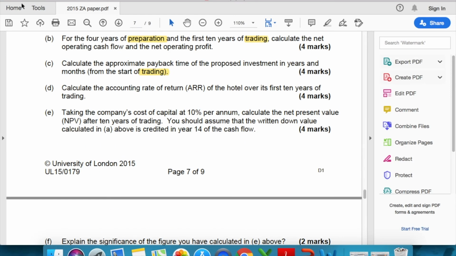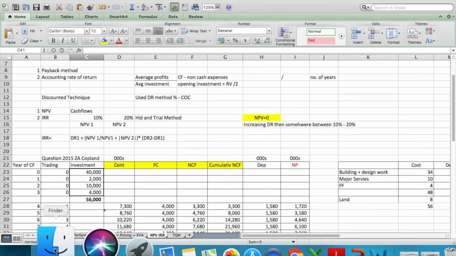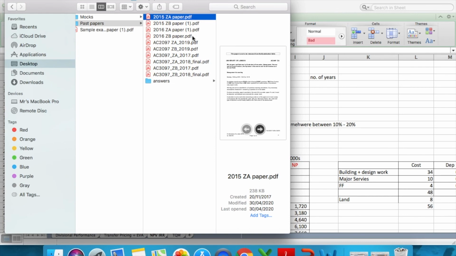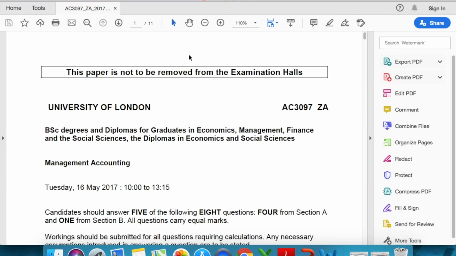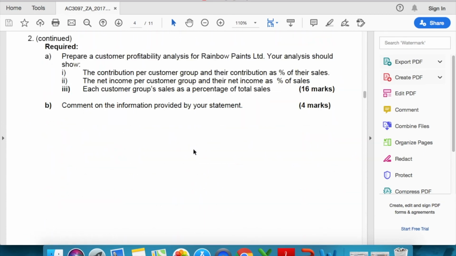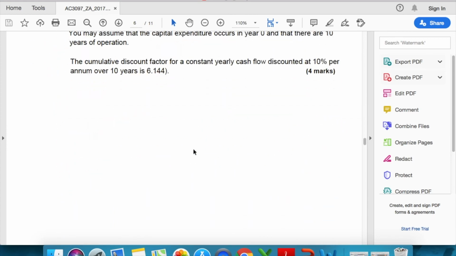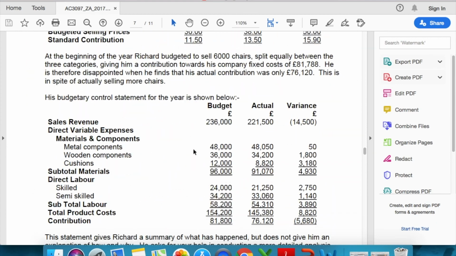So the question is of the past paper. I'm going to close this paper right now and save it. The question that I want you to attempt is of 2017, Zone A, which merges all these concepts together, which is pretty interesting, but the question is pretty simple.